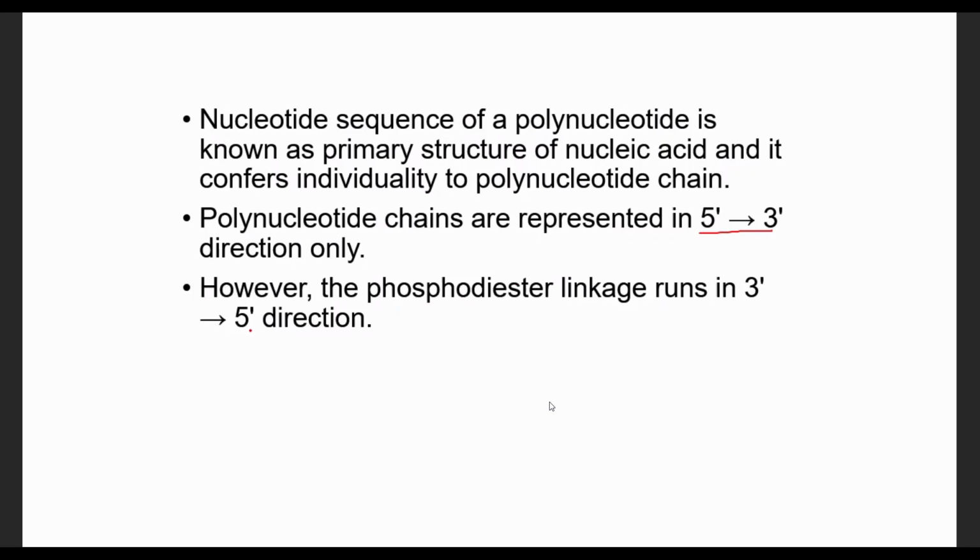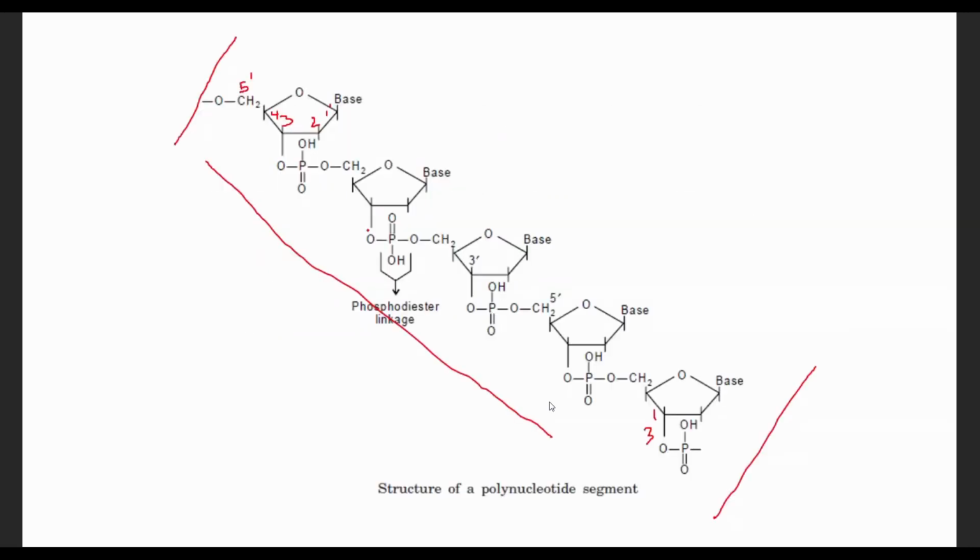For example, this one phosphodiester linkage runs from the 3' end to the 5' end, while the whole length runs from the 5' end to the 3' end.